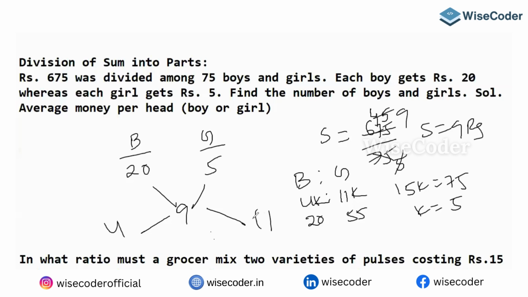Guys, the only point here is you should know the mean value. How to figure out the mean value? Boys and girls were given, so student will be the mean value. Workers and officers were given, so what could be the mean value? Employee could be the mean value. According to the question, change your mind and try to figure out your answer. That will help you a lot to solve the questions, friends.